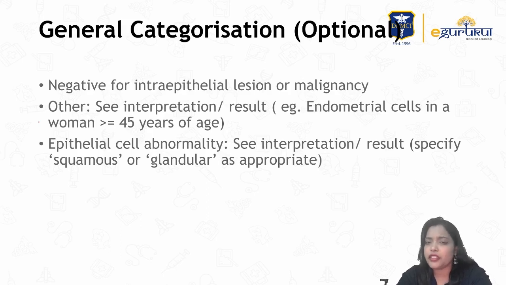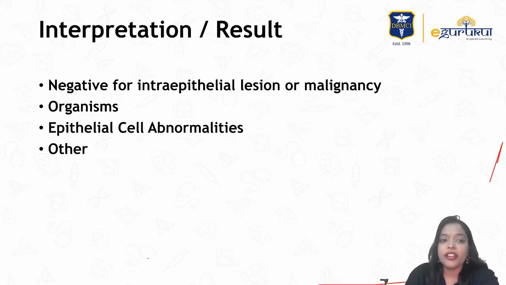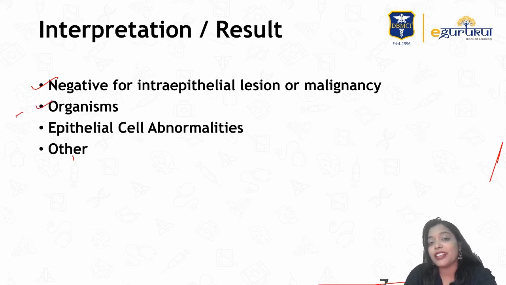So general categorization is optional. They can do this or they don't need to, but the interpretational result is important. In the interpretational result, they'll first mention negative for intraepithelial lesion or malignancy. It means there is no problem. Second, they'll also mention if there is an inflammation or infection. If there is an infection, they'll mention the organism they are seeing. They'll also mention any epithelial cell abnormalities, whether squamous cell abnormalities or glandular, columnar cell abnormalities, or whether endometrial cells are present.